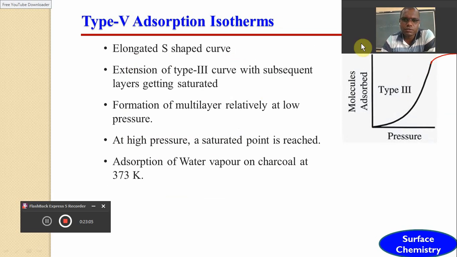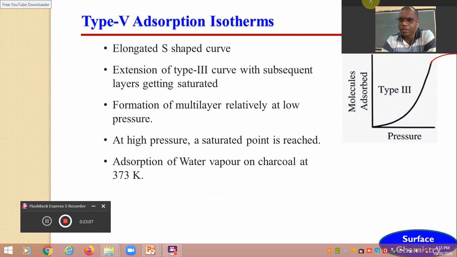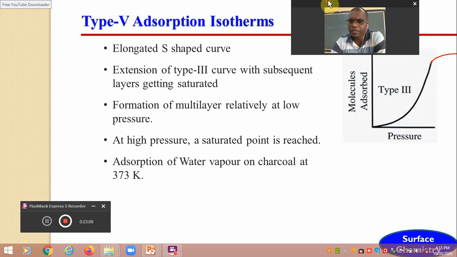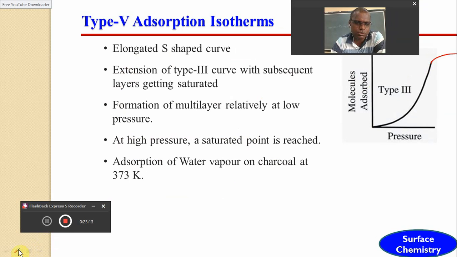This is the last type of adsorption isotherm, and this type of adsorption isotherm shows an elongated S-shaped curve.